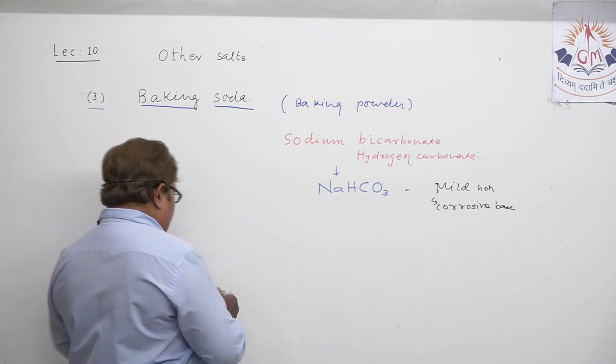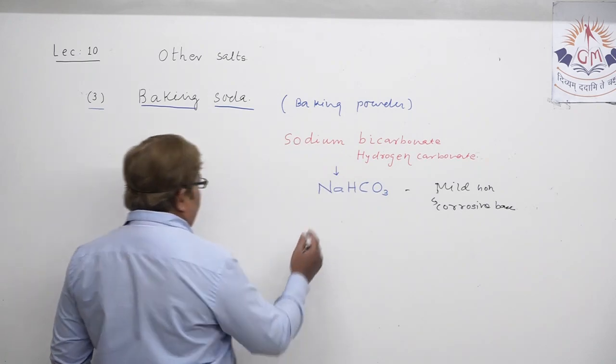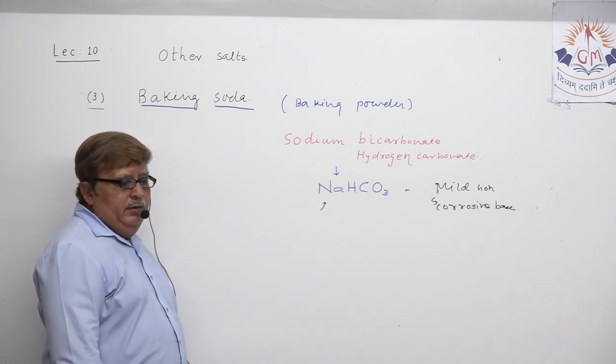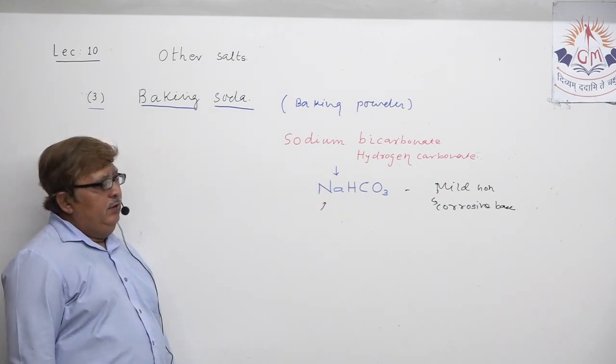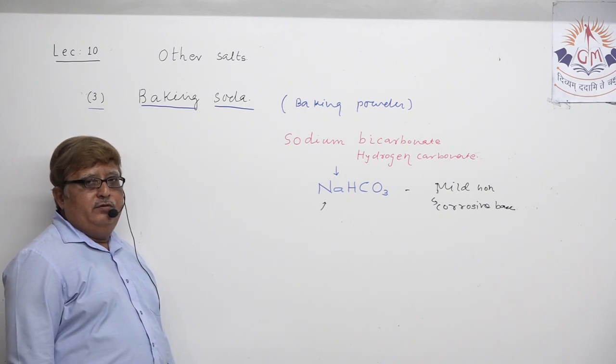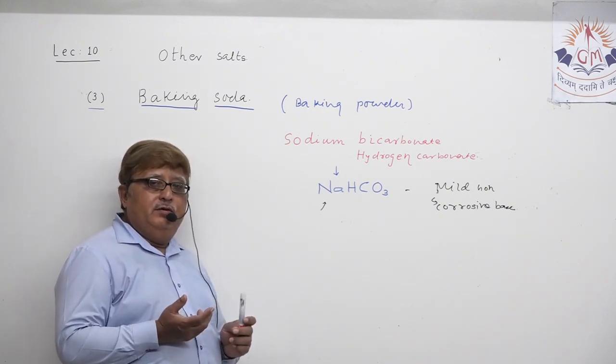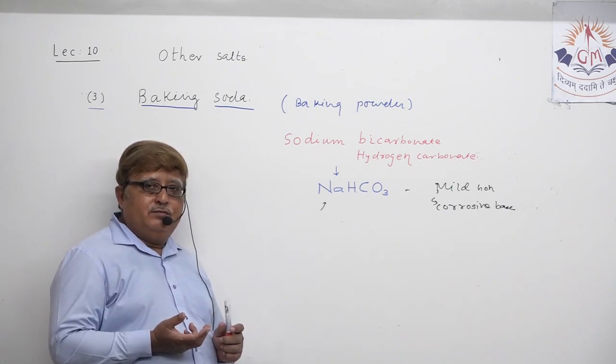Now first, what we want to discuss is how industrial manufacturing of baking soda takes place. Again, my dear student, sodium chloride is the raw material.